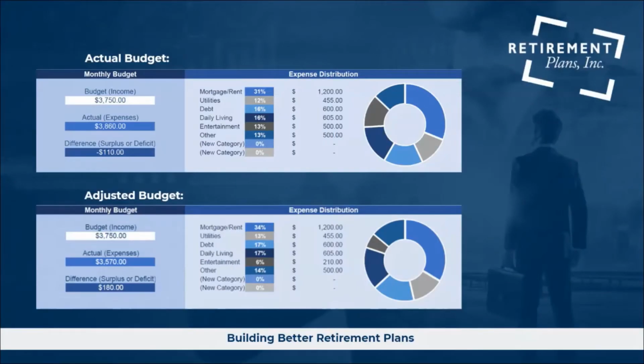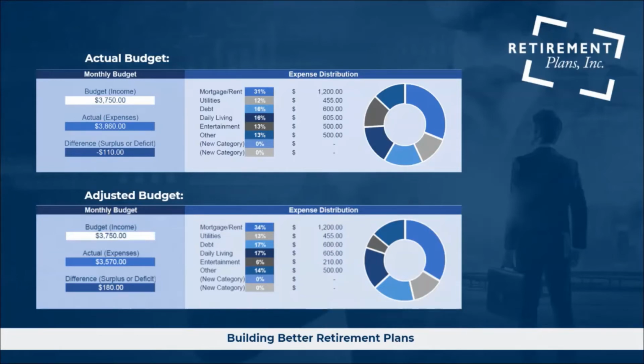Now let's look at an example. In this hypothetical situation, you'll see at the top our actual budget as we went through this exercise we just defined. So you'll see that our income or our budget is $3,750 for the month. When we look at our actual expenses for the month, you'll see them at $3,860, resulting in a deficit of $110 per month.